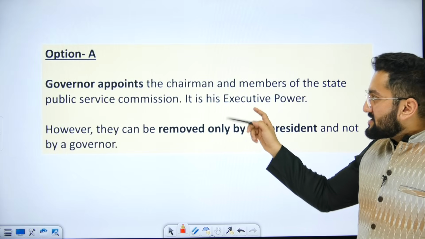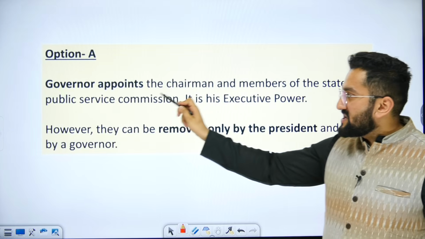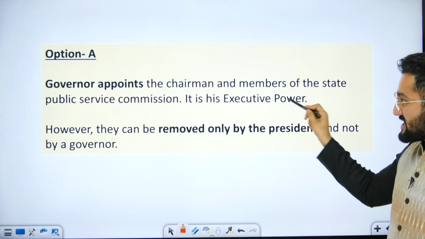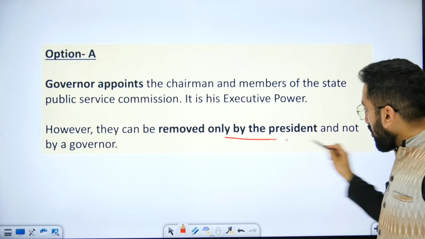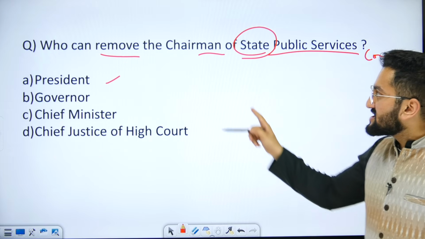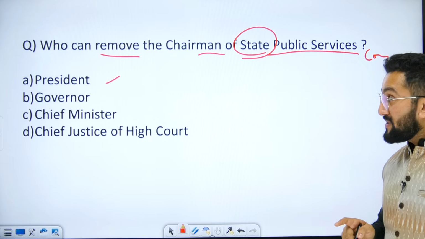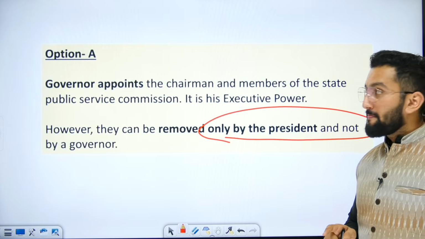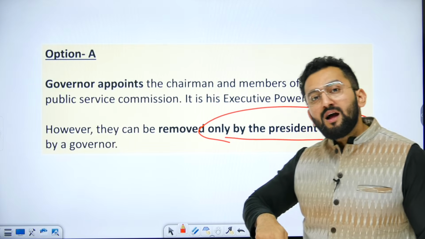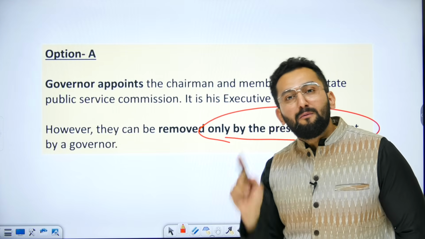Governor appoints chairman and members of State Public Service Commission. It is executive power, however, removed only by president. And the question was asking about removal. So please remember, appointment by governor, removal by president.